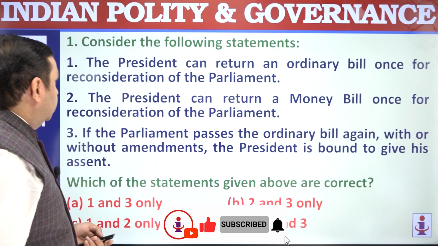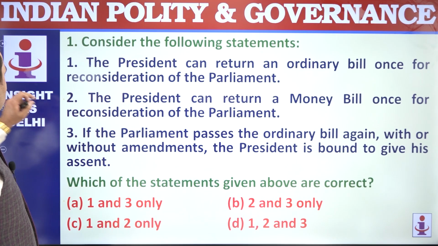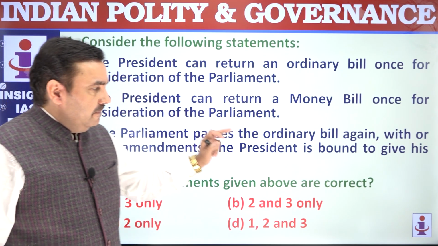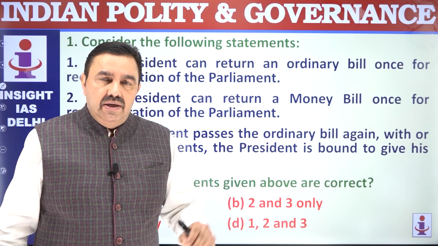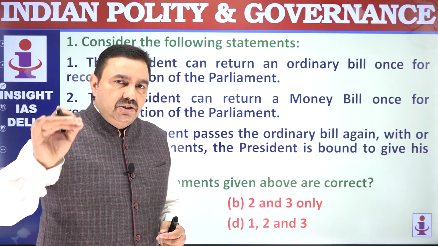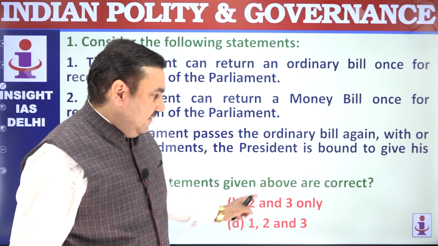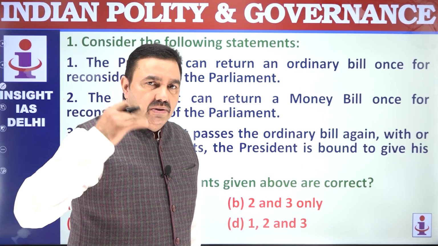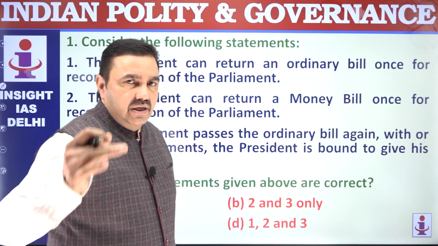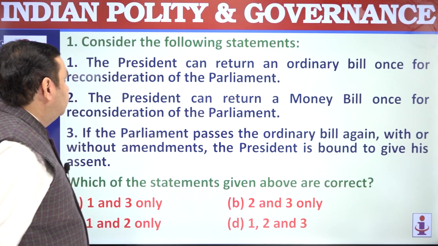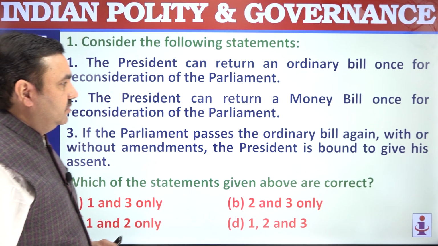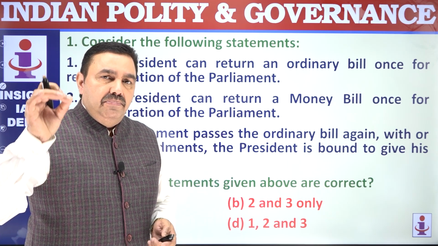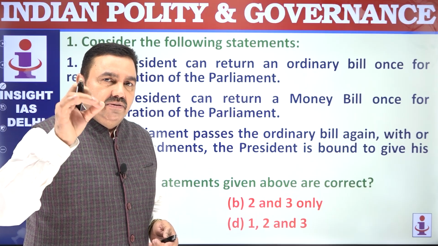Let's start today's discussion. Consider the following statements. Each and every question, each and every statement, you have to read carefully. Instructions also you have to read carefully. As I always say, instructions are very important, because sometimes you'll have not correct, sometimes incorrect, sometimes correct. So a slight lapse of attention could take away your 2.66 marks. And why 2.66? Because every question is worth 2 marks, but if you commit a mistake, you have to pay a penalty also, and that goes 2.66 from your pocket.